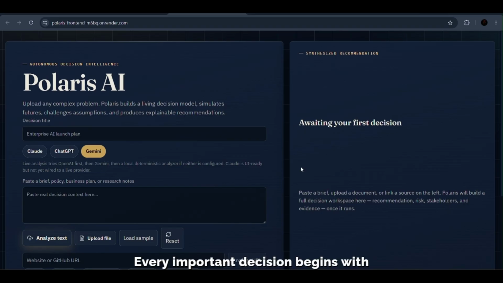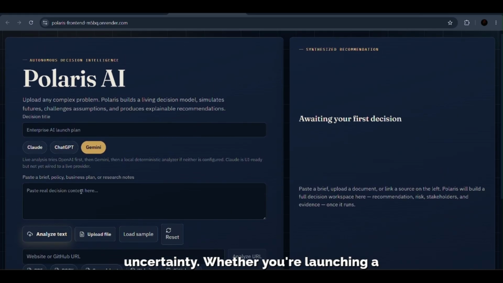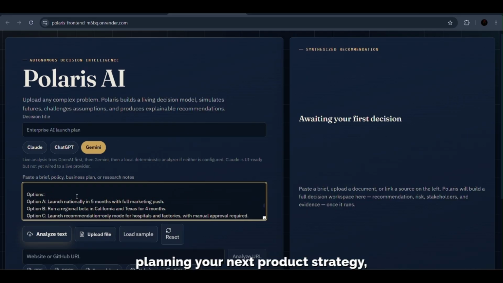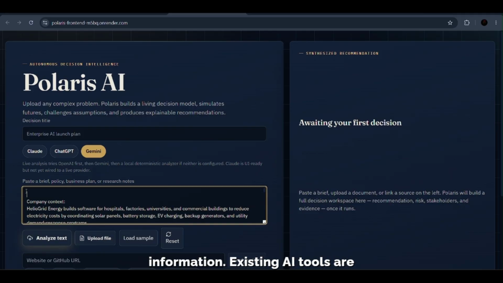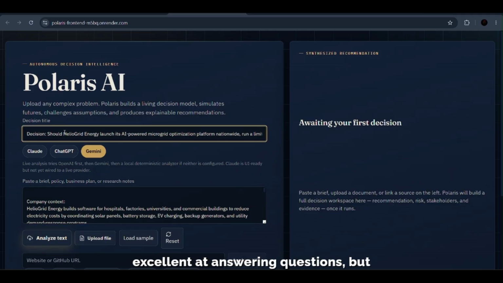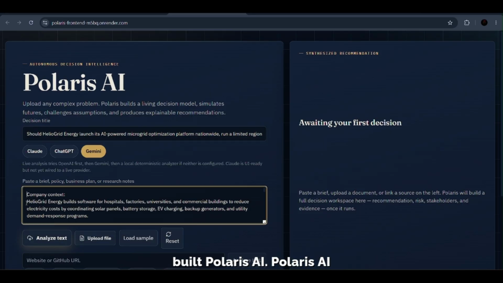Every important decision begins with uncertainty. Whether you're launching a startup, entering a new market, or planning your next product strategy, every choice involves balancing goals, risks, constraints, and incomplete information. Existing AI tools are excellent at answering questions, but they don't truly help people reason through complex decisions. That's why I built Polaris AI.